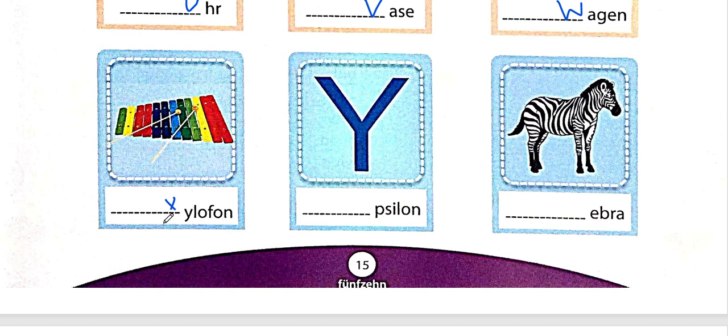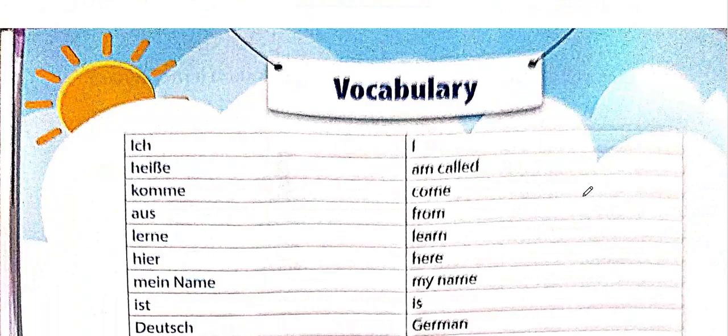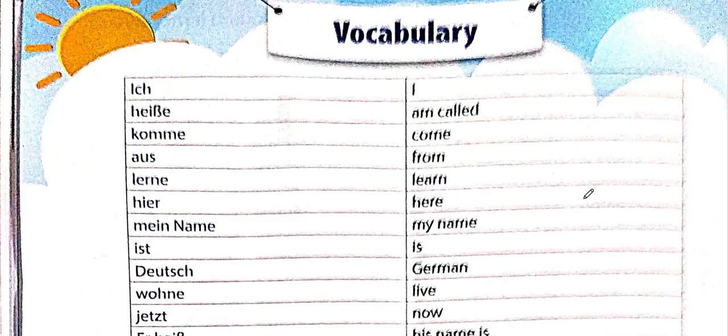It's xylophone kind of here with a different spelling. Y, Epsilon and Z, zebra. Now we have come to the end of the chapter. Here we have vocabulary. This you can do really quickly if you have doubts about what a word means. Although we have covered most of it, you can quickly go through this.